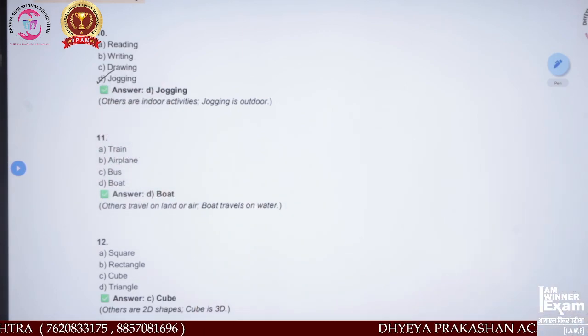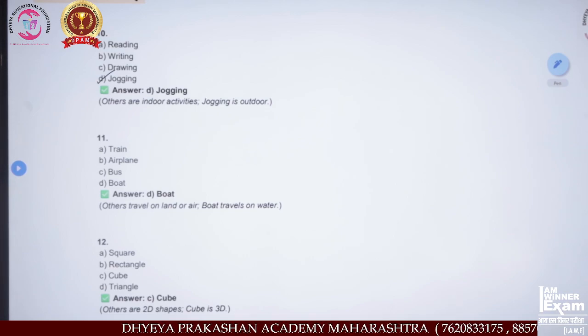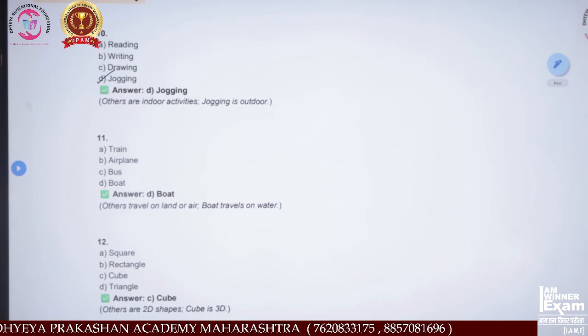Next MCQ. Option A train, B aeroplane, C bus, D boat. Which do you think is the odd one out? It is also a simple answer.